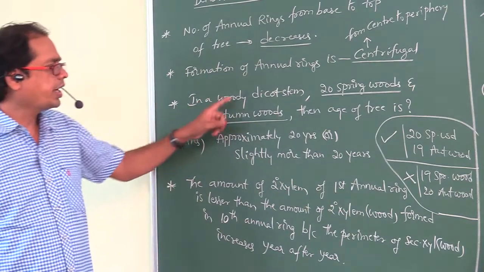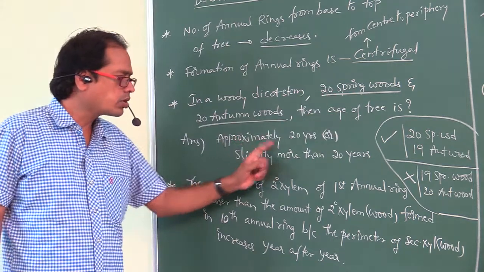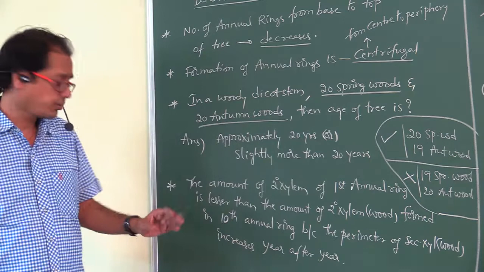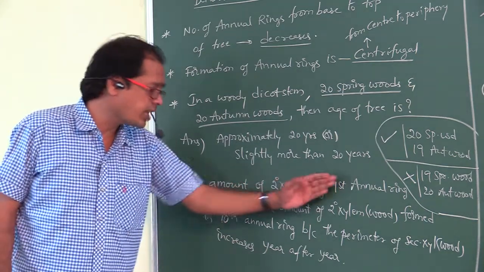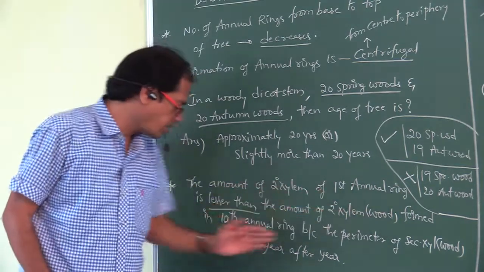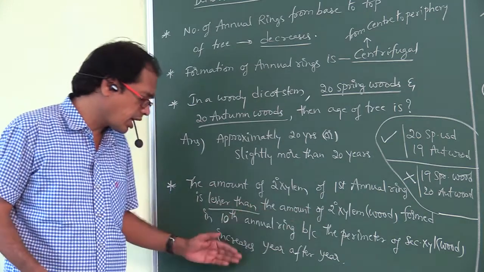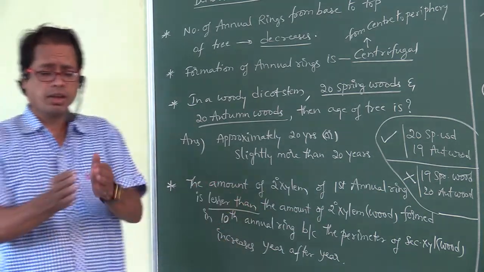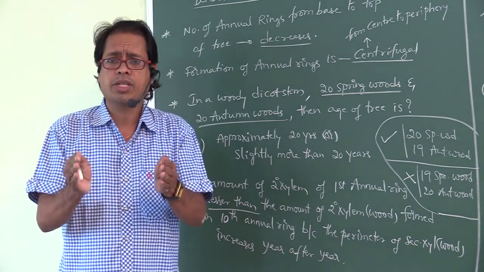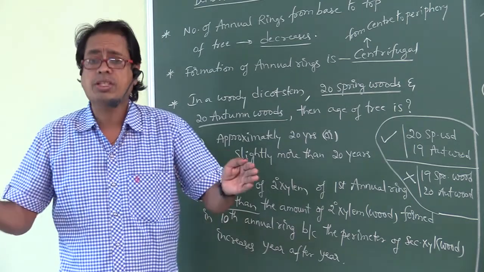Right. In a woody dicot stem, 20 spring woods and 20 autumn woods means the age of the tree is approximately 20 years or slightly more than 20 years. Another question: the amount of secondary xylem of the first annual ring is lesser than the amount of secondary xylem formed in the 10th annual ring, because the perimeter of secondary xylem increases year after year. When the perimeter is more, that much more secondary xylem is formed.